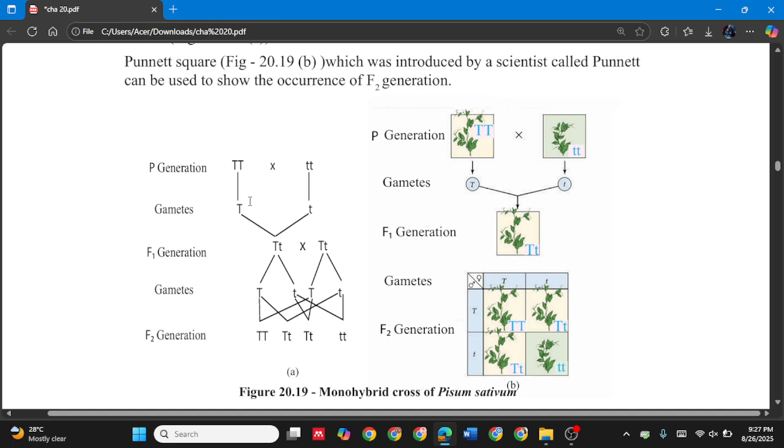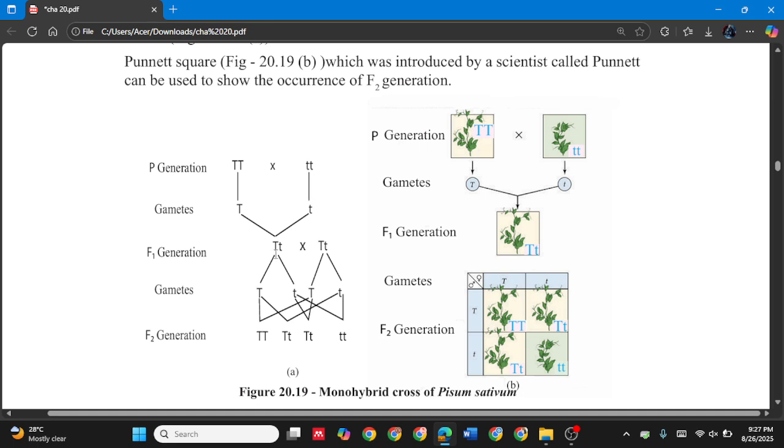So the gametes coming from here are capital T. If you take the left side T, it is capital T. Then the right side T is also capital T. When it comes to recessive genetics, we only obtain simple t. There is no dominant gene. So the gametes coming from capital T are capital T. The gametes coming from simple t are simple t.